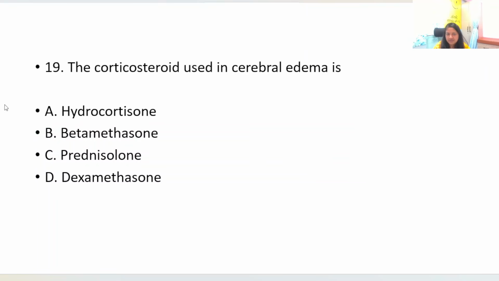The corticosteroid used in cerebral edema is dexamethasone, right? The corticosteroid used in cerebral edema is dexamethasone.